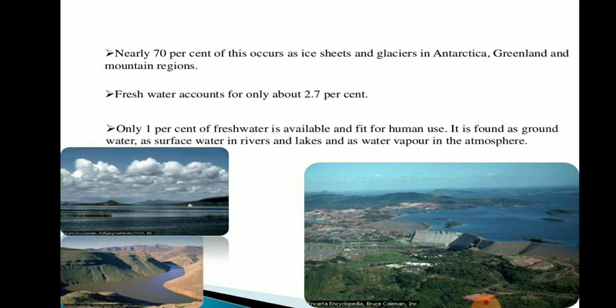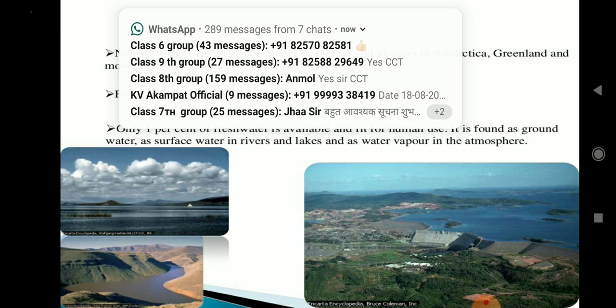It is found as groundwater. This 1% is found as groundwater, as surface water in rivers and lakes, and as water vapor in the atmosphere. So 1% is available for human utilization.